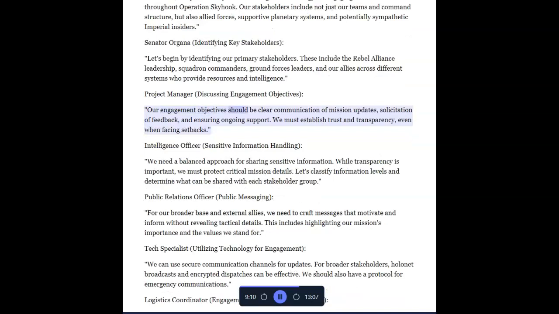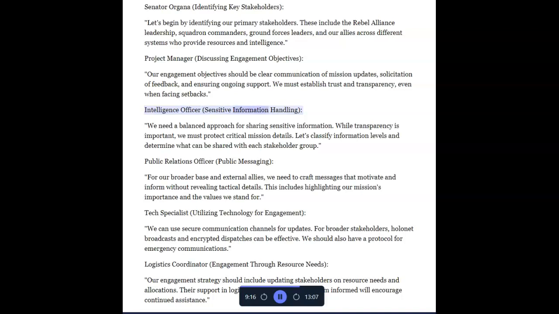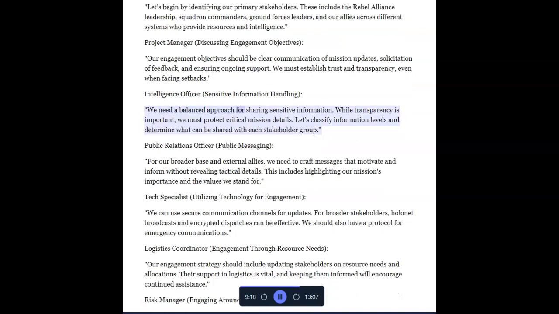Project Manager, discussing engagement objectives. Our engagement objectives should be clear communication of mission updates, solicitation of feedback, and ensuring ongoing support. We must establish trust and transparency, even when facing setbacks. Intelligence officer, sensitive information handling. We need a balanced approach for sharing sensitive information. While transparency is important, we must protect critical mission details. Let's classify information levels and determine what can be shared with each stakeholder group.